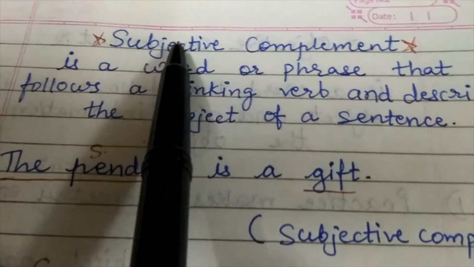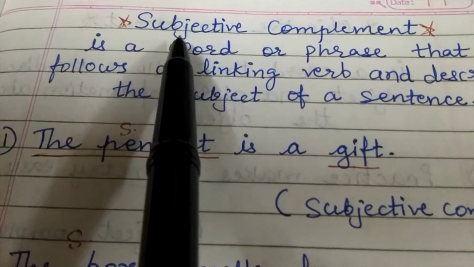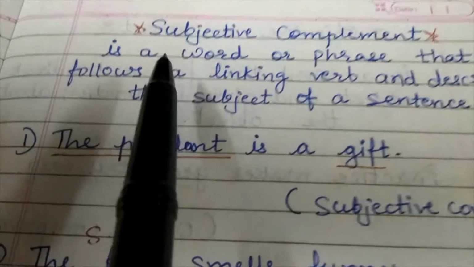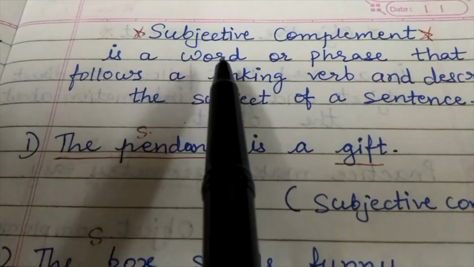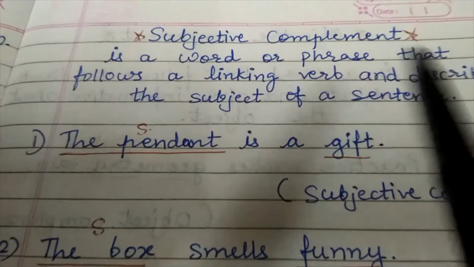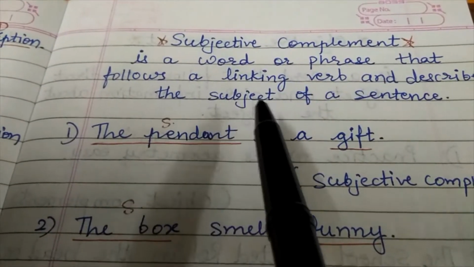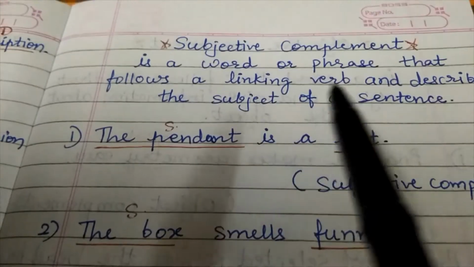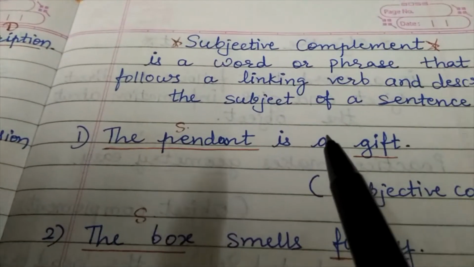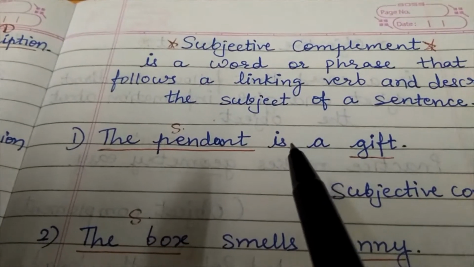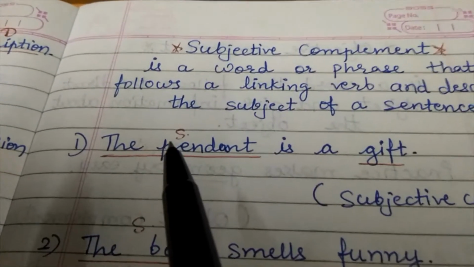Now we are learning subjective complement and objective complement. First of all, we'll learn subjective complement. What is meant by subjective complement? Subjective complement is a word or phrase that follows a linking verb and describes the subject of a sentence. Means subjective complement always comes after a linking verb and it describes the subject.